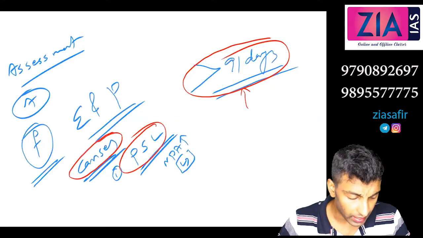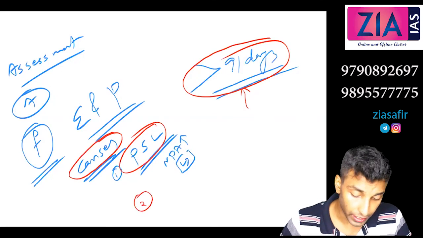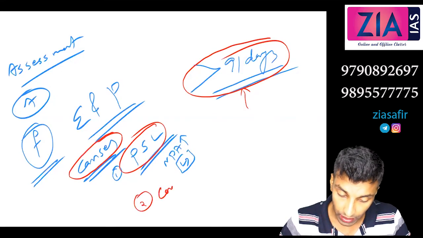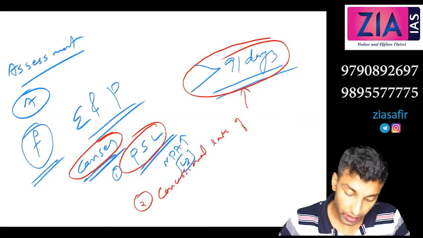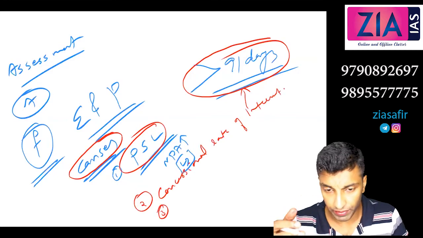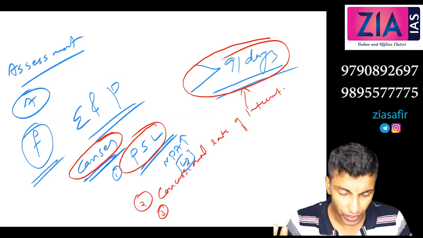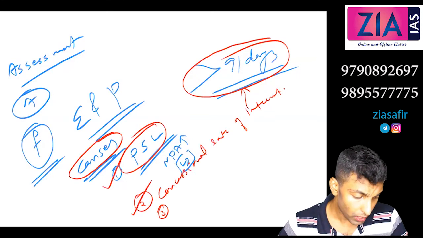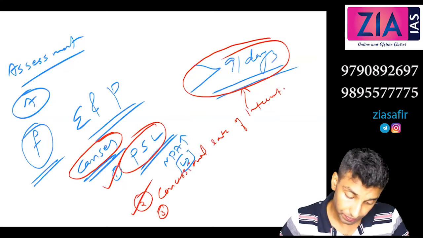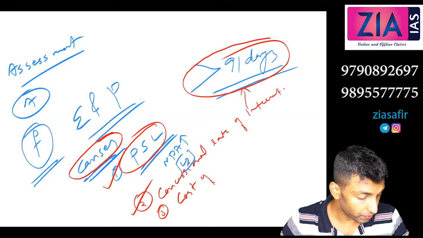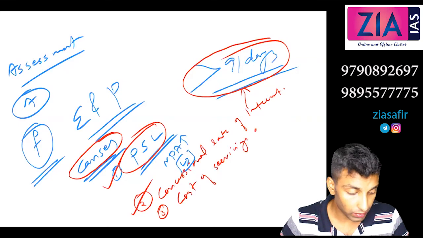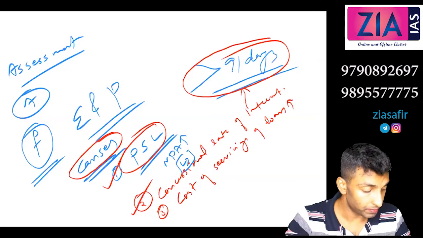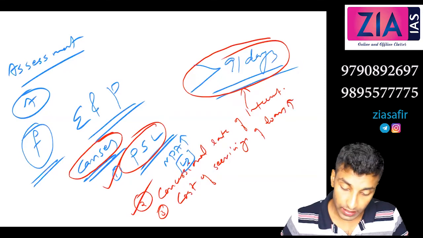Okay, so the main reason for the losses is actually priority sector lending. Next, you can write again over there itself, concessional rate of interest. Then the margin requirements, etc., which I have discussed when it comes to qualitative measures, that also if you want you can write, but the main reason is priority sector lending. You can write this concessional rate of interest also, and then cost of servicing of loan increase.